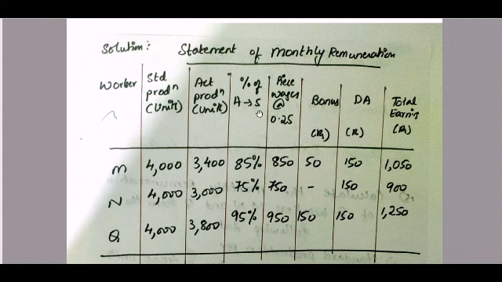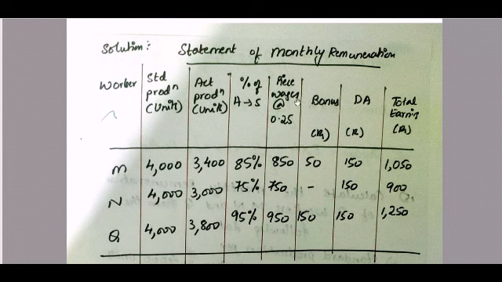Percentage of actual to standard production is actual production divided by standard production into 100. So 3,400 divided by 4,000 into 100 gives 85%. 3,000 divided by 4,000 into 100 gives 75%. And 3,800 divided by 4,000 gives 95%.